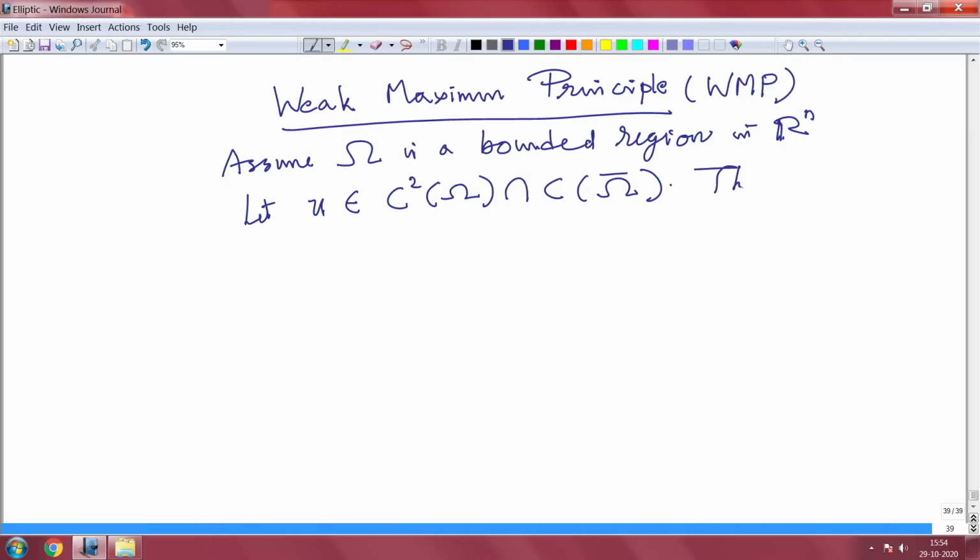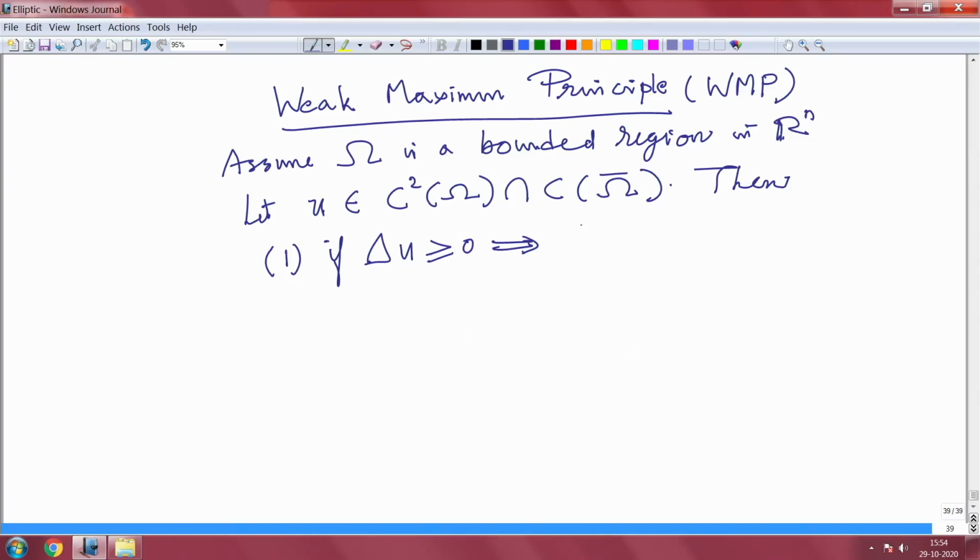Then, one: if u is subharmonic, what we have proved is that if u is subharmonic and C2 and non-constant, it cannot have an interior maximum. But a continuous function on a closed bounded domain has to have a maximum, so that maximum has to be at the boundary.